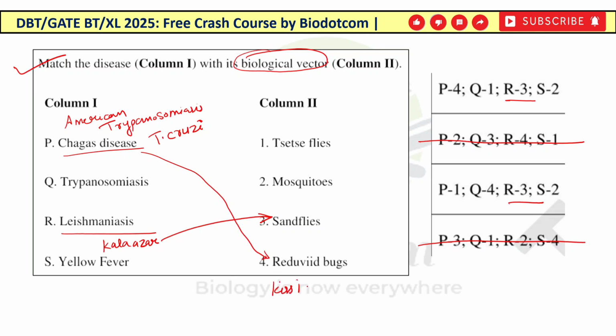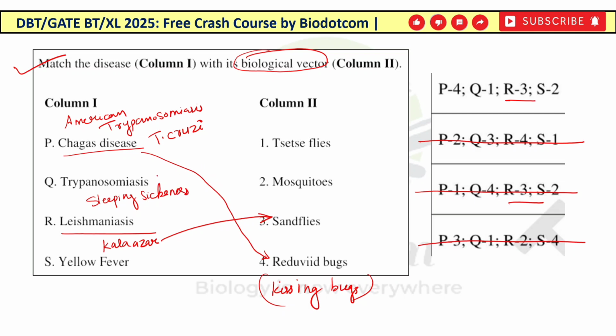So if in the question it is asked kissing bug, then also it is right. इसी को ही बोलते हैं kissing bug. So P का 4 के साथ होगा matching. So P का 4 is only in the first option. Then you can eliminate this third one also. Now trypanosomiasis. So this is also known as sleeping sickness.